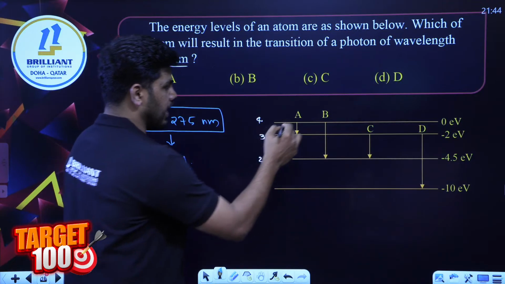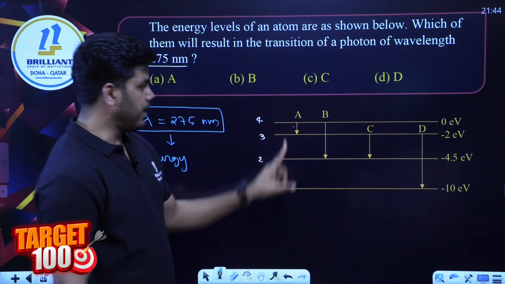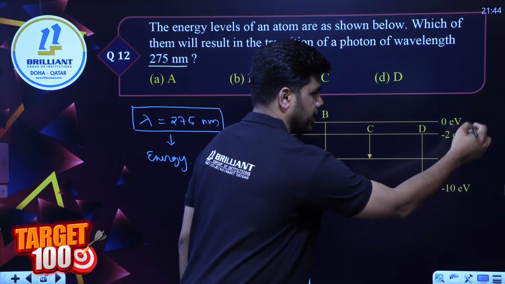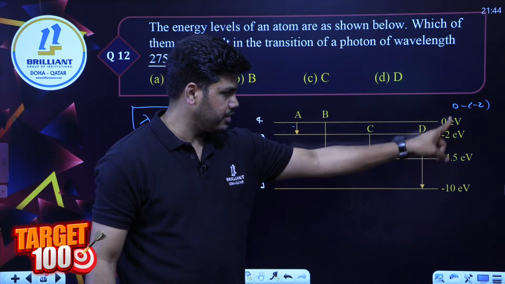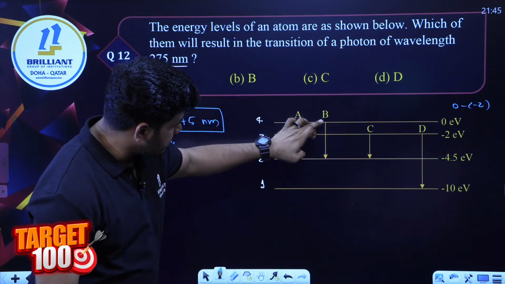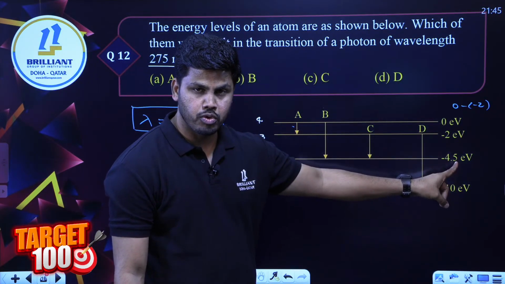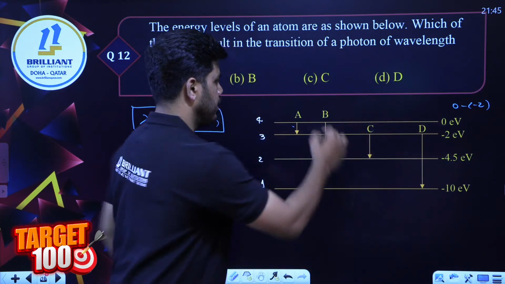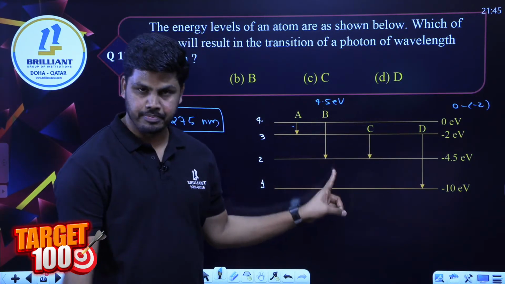What will be the energy emitted in transition A? It is 0 minus minus 2, the energy difference, which is 2 electron volt. Energy emitted in transition B is 0 minus minus 4.5, so 4.5 electron volt energy release.